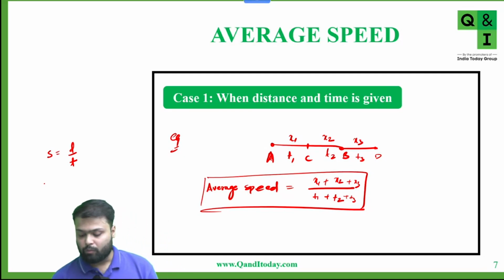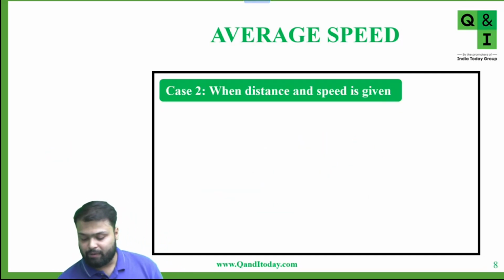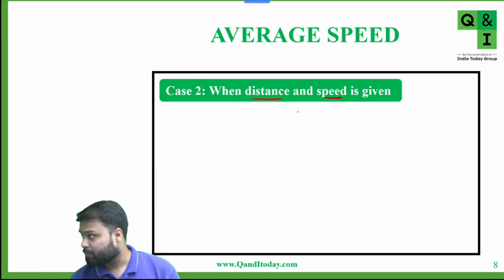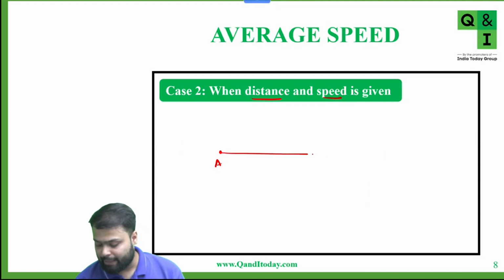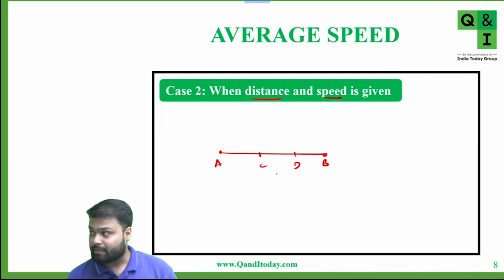Now in case 2, distance and speed are given. Suppose a body is going from A to B, and let's say this is C and this is D. From A to C the distance is x1, from C to D the distance is x2, and from D to B the distance is x3.